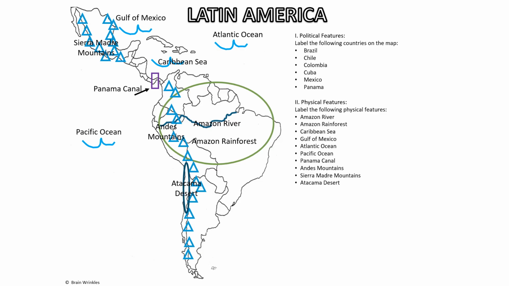When it comes to the Andes Mountains, it is the longest mountain range in the world. It goes all the way from the north of South America to the south of South America. Then, of course, we've got the Atacama Desert, one of the driest places on earth. It is in the middle of Chile. So that's it when it comes to physical features. Guys, pause and memorize it. I can make this easier for you folks.